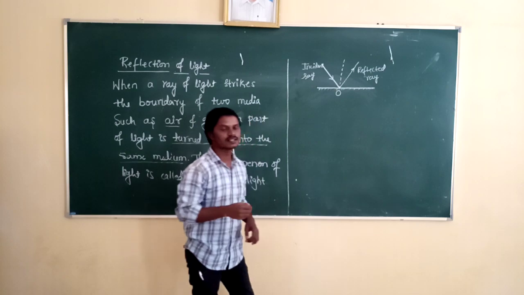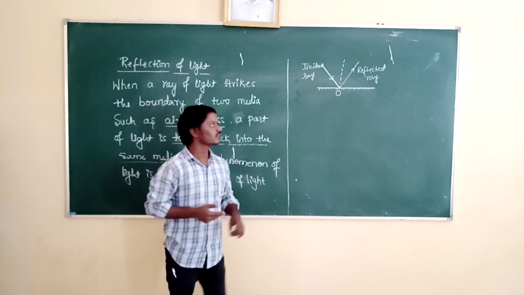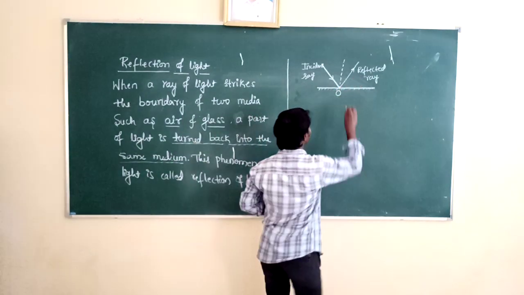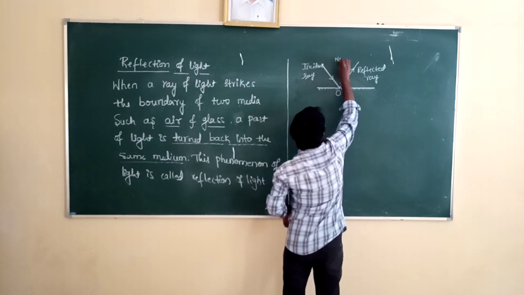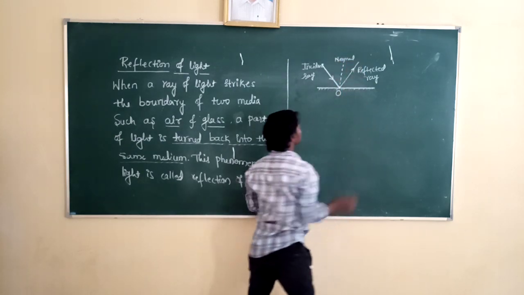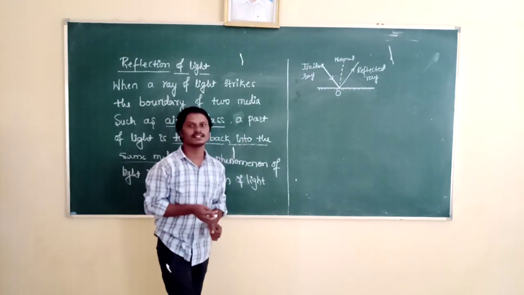The light which is turned back is called the reflected ray, and this line is called the normal. And what is O here? O is the point of incidence.